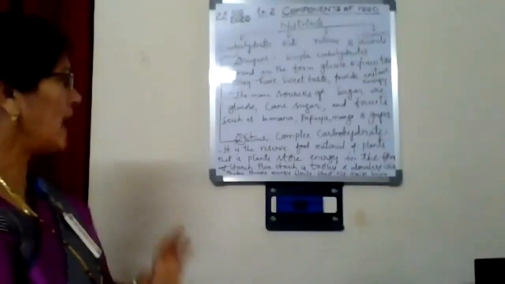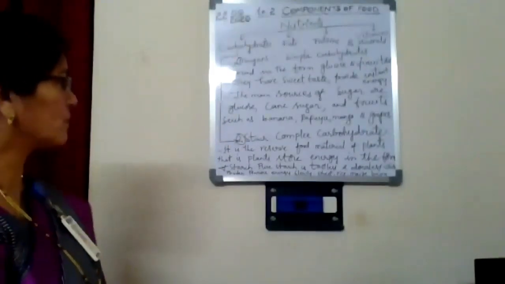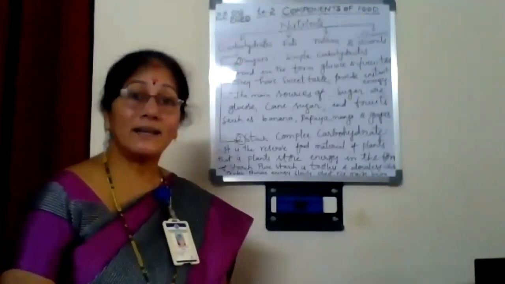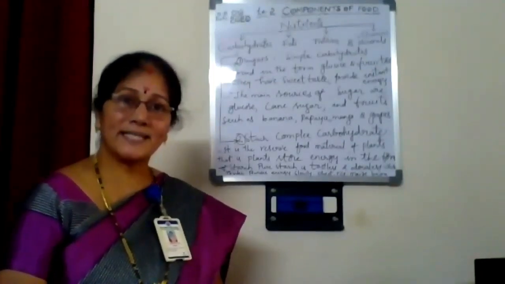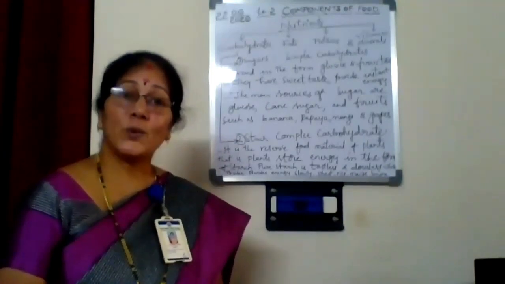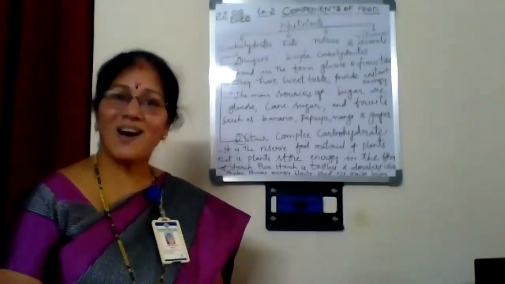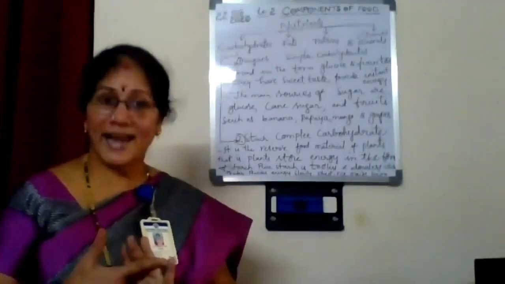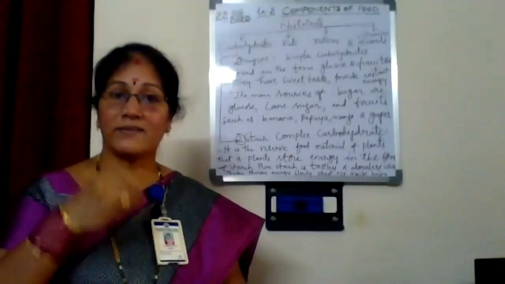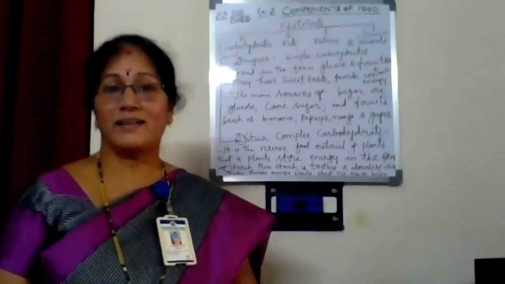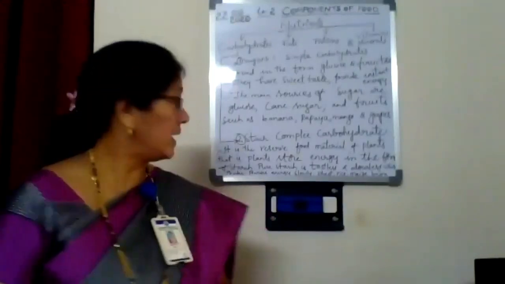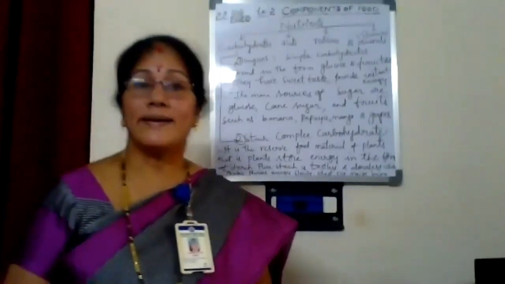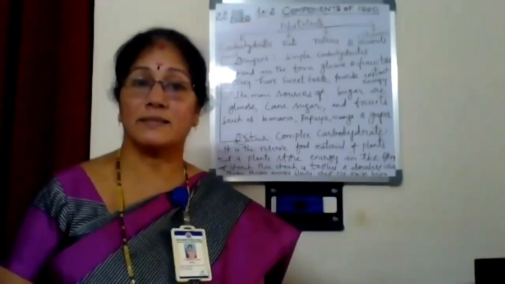Next, how are they available? The foods that provide energy in the form of starch are wheat, rice, maize. These all are the sources of starch. Wheat and rice, which we eat every day as our lunch and dinner, then maize, and even bajra. Bajra also contains starch.